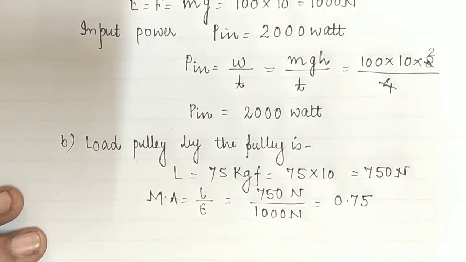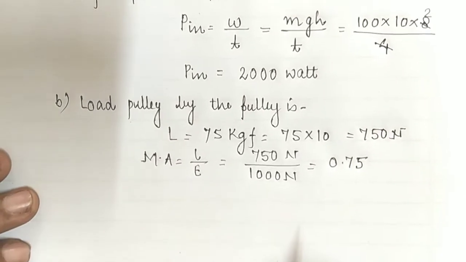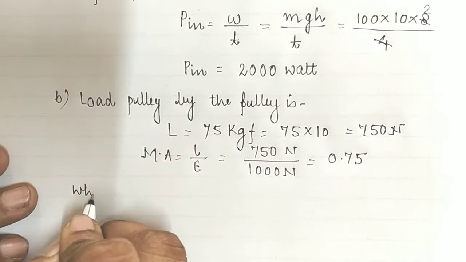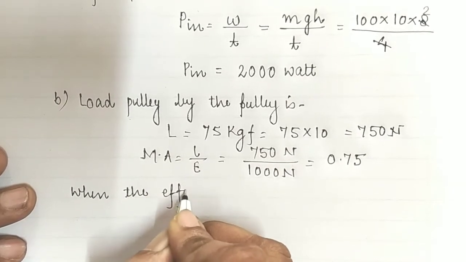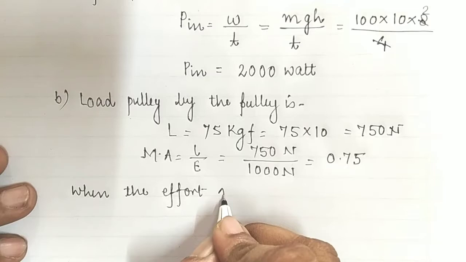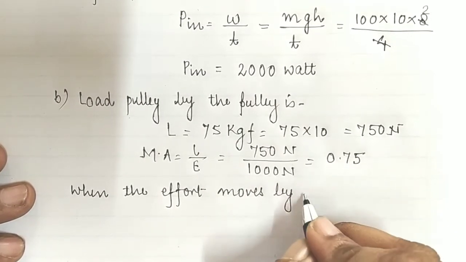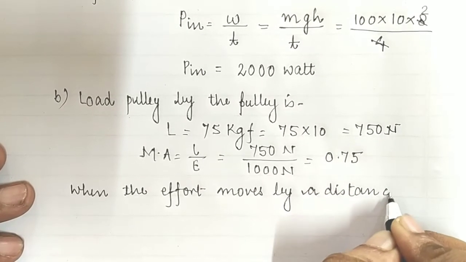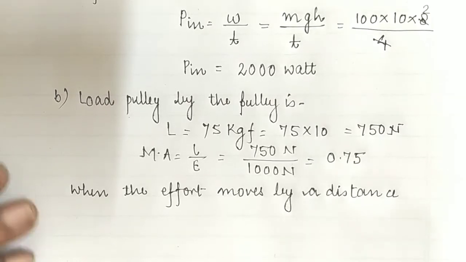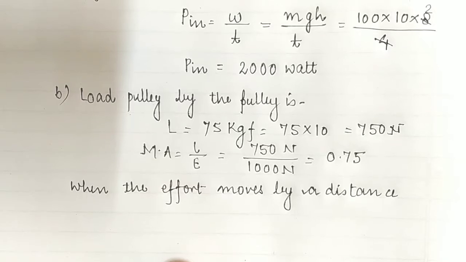So children, now we are going to calculate the efficiency. We can make a conclusion that when the effort moves by a distance downward, children, this statement I have already given you in our live video session. Because in order to uplift any object in the upward direction, we have to apply the effort in the downward direction.